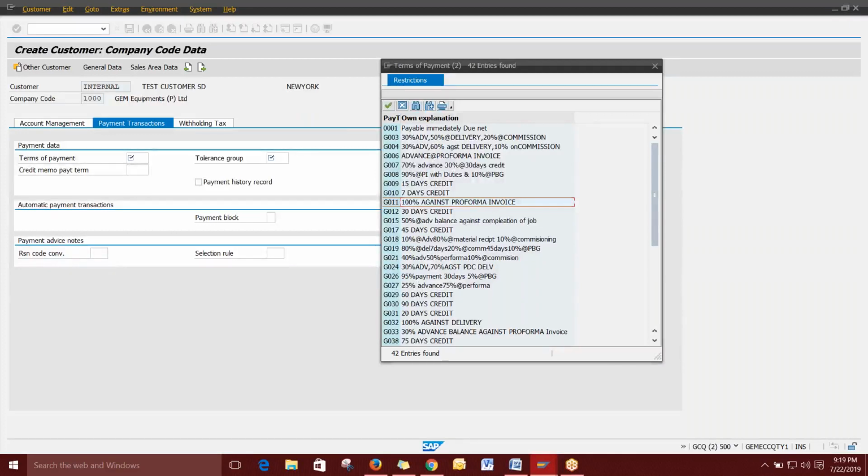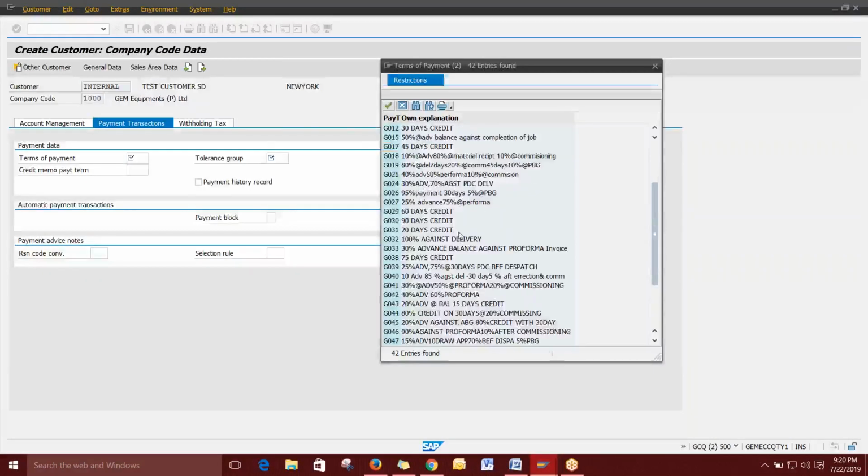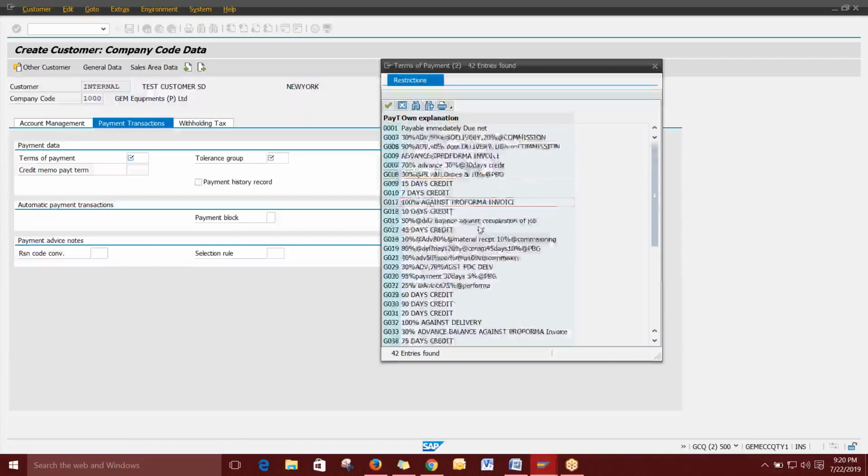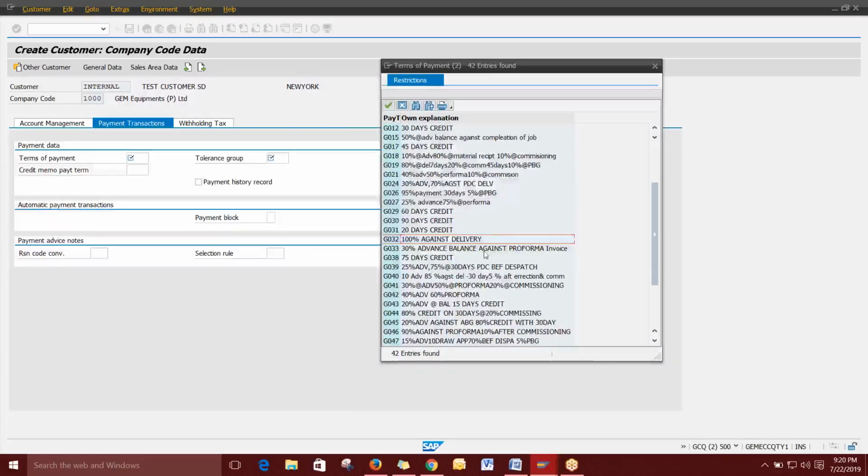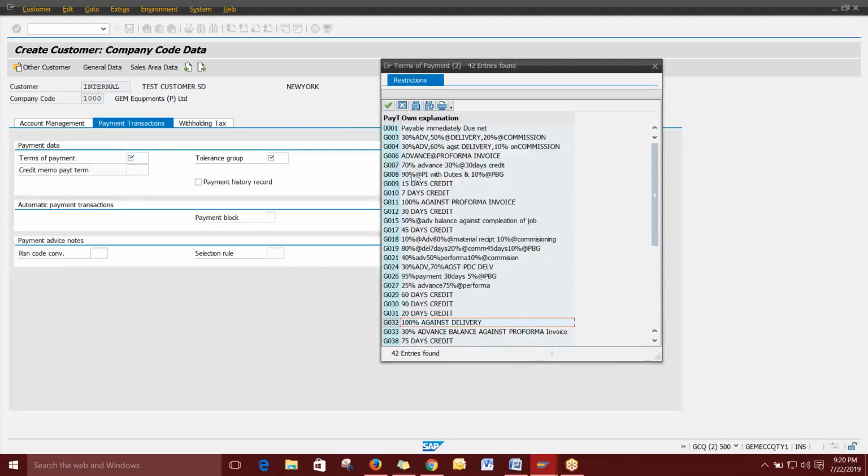If it is a one-time customer, or one or two purchases in a year, then there is no need of giving credit. You can directly avoid the credit management, and once the 100% amount has come, then you can release it. For that you can use this kind of thing: 100% against delivery, or else advance against pro forma. So you can get the complete amount, then you can sell. It is up to the management.